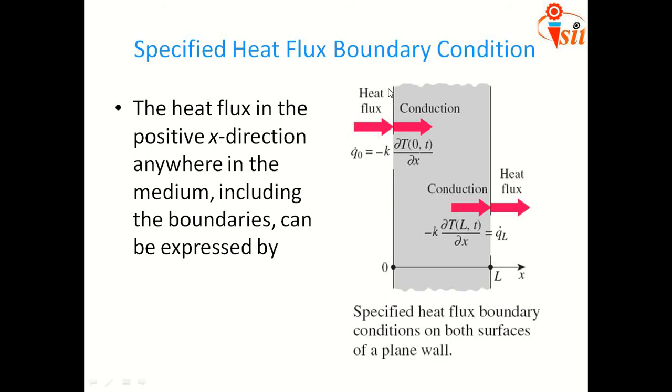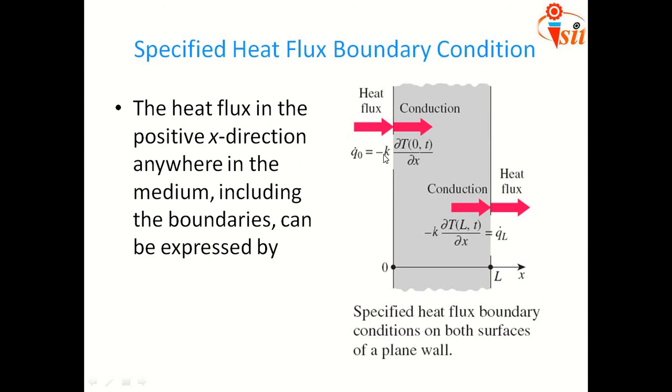That means, instead of temperature, if the examiner gives the heat flux in the problem, then they have given q0 and qL, right? q0 is the heat flux and qL is the heat flux. The suffix 0 belongs to x equal to 0, and qL to x equal to L, and that you can further modify, which is equal to k because of Fourier's law.